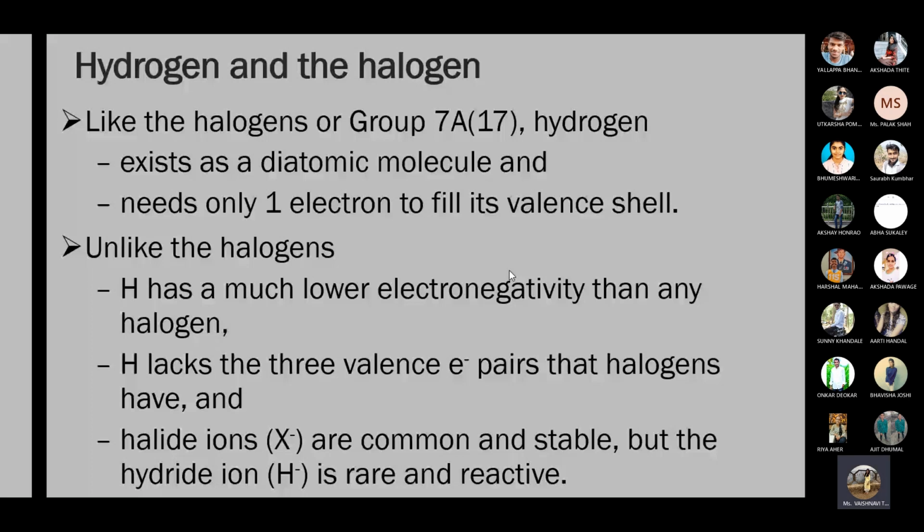Halide ions are common and stable, but hydride ions are not common because they are rare and reactive. Halide means X-: F-, Cl-, Br-. These are the common halide ions, and hydride ion, that is H-, is not very common. It's a rare and reactive species. That's why the position of hydrogen is not in the halogen family.